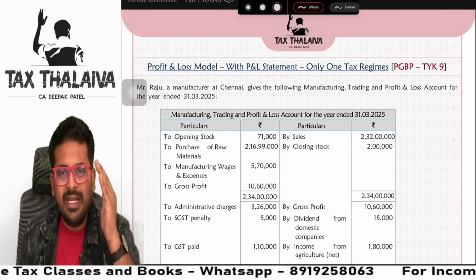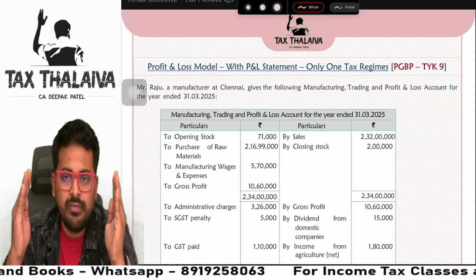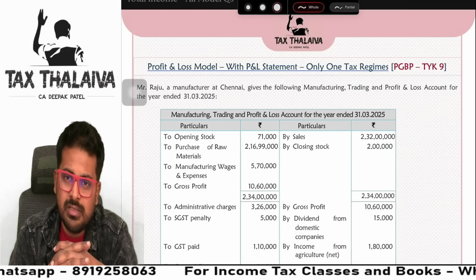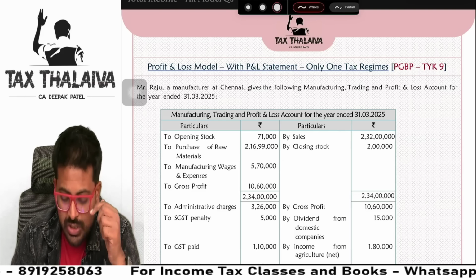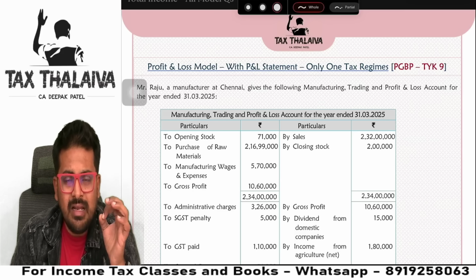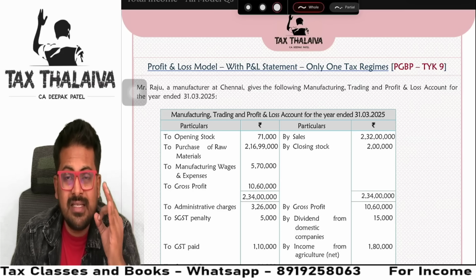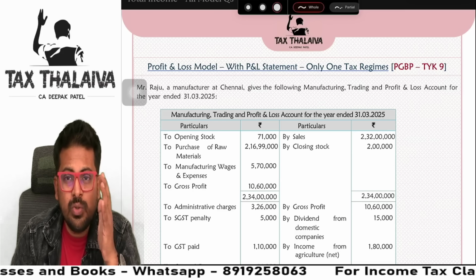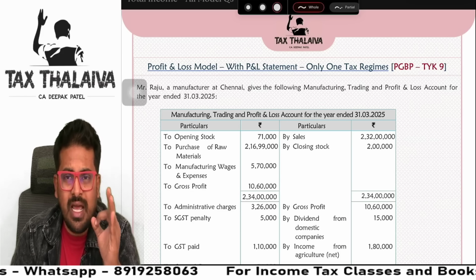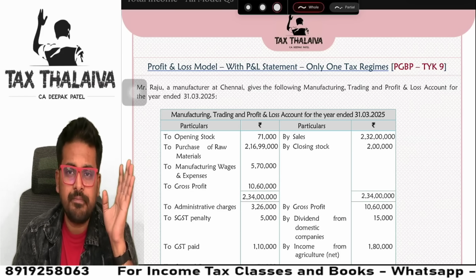See, first of all, keep in mind one thing. Whenever you enter the examination hall, first you get the question paper, then 15 minutes time you have. After that only you will get your answer sheet. What do you do in that 15 minutes? I will tell you one thing. Just focus on total income computation. Take a pencil and mark. Keep marking all the adjustments. Be ready with the answer before you even start your examination answer sheet, guys. Utilize the 15 minutes for the total income computation. 15 marks in your pocket.